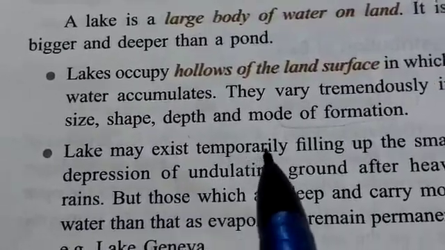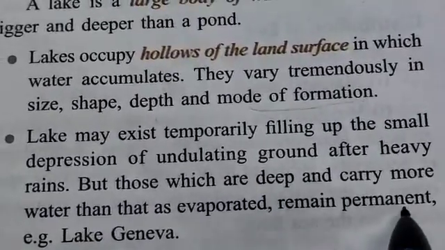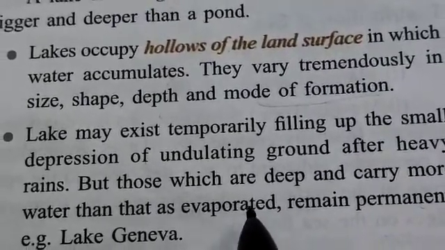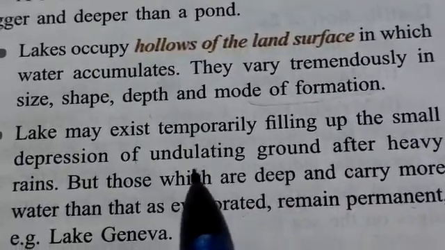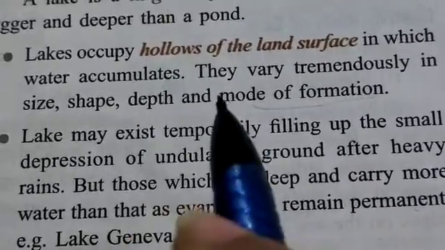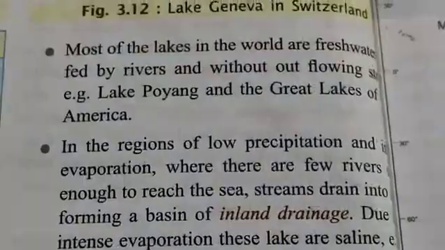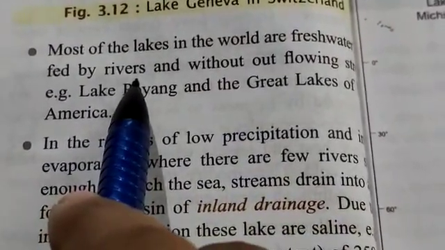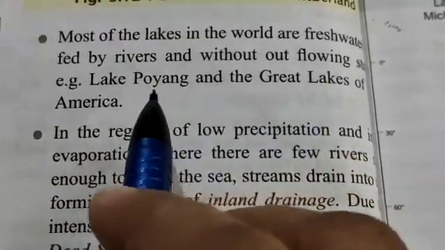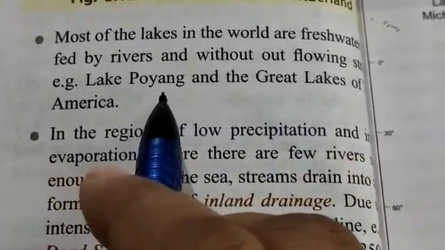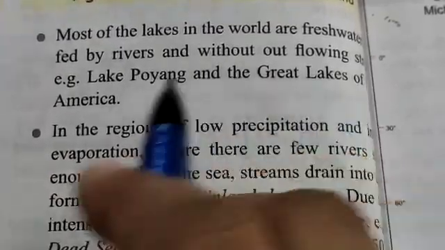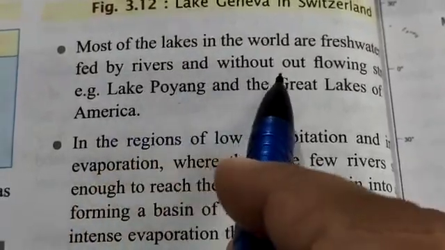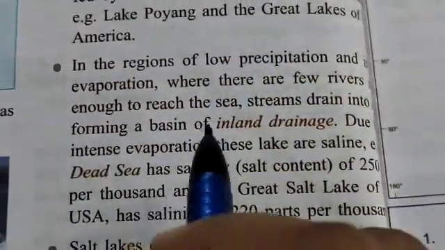They may be temporary or some may even be permanent. The water in the lake often gets evaporated because of the heat, and during the rainfall it gets filled up again. Lakes also get filled up by the fresh water from the rivers without flowing out. You can name some of them: Lake Poyang and the Great Lakes of America are lakes which are filled up by the rivers. The water doesn't flow out from these lakes.